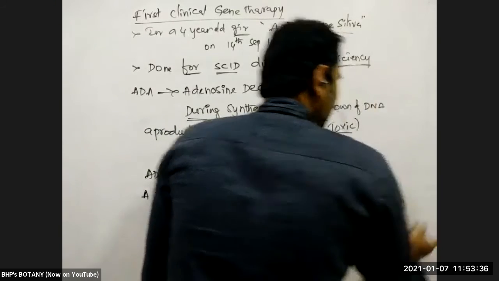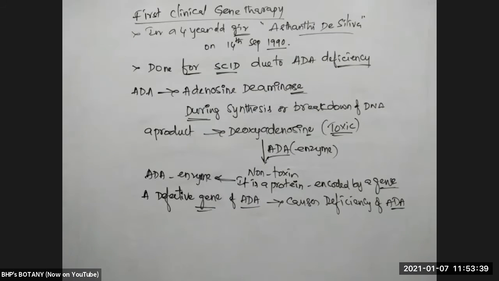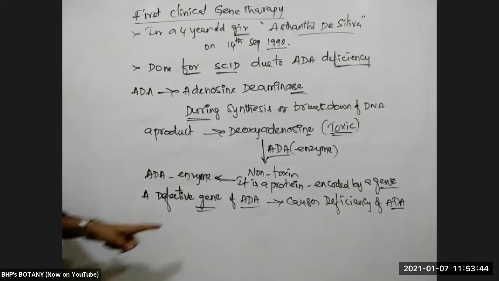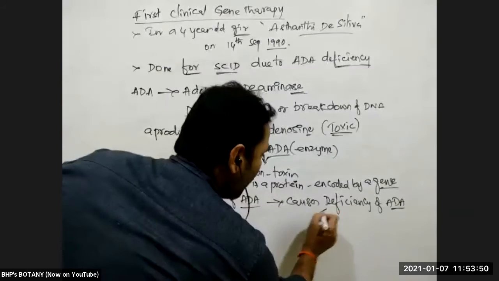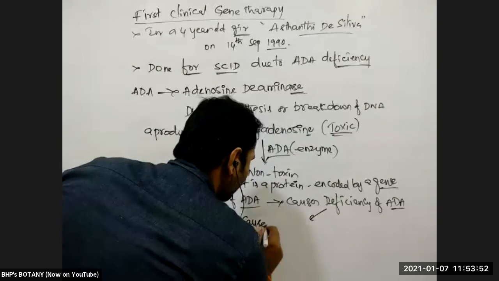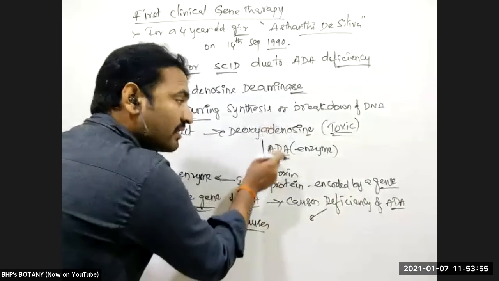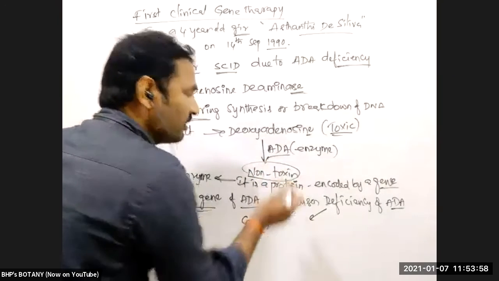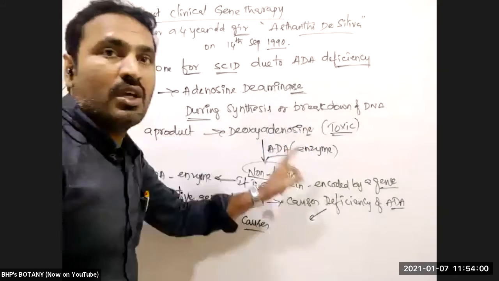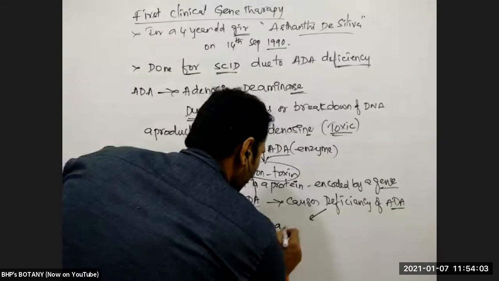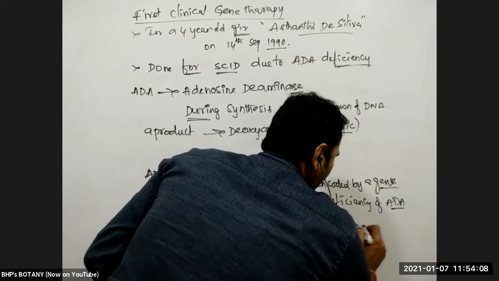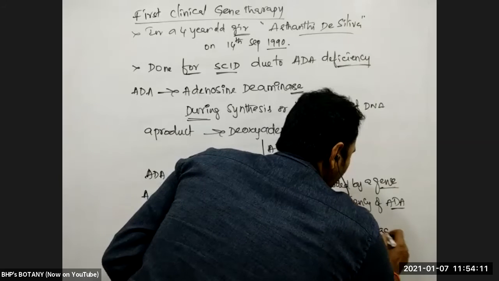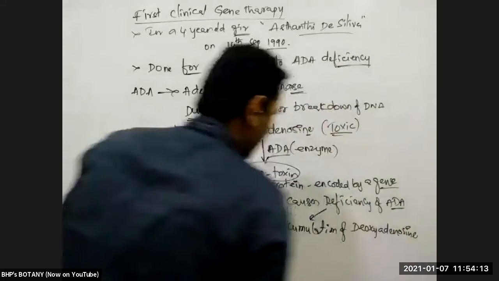The gene which is responsible for the production of adenosine deaminase is defective. Gene is defective means there is no formation of active adenosine deaminase enzyme. So deficiency of ADA means there is no conversion of deoxyadenosine into non-toxin. The toxic substance is not converted, so toxin will be accumulated. Accumulation of which one? Deoxyadenosine will be accumulated.